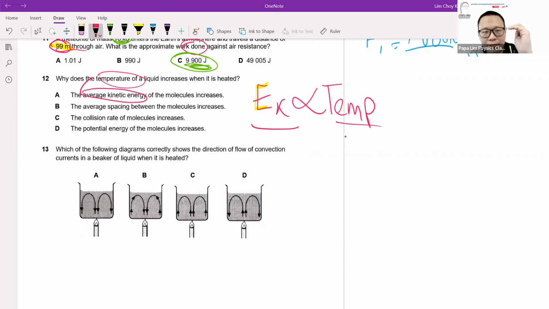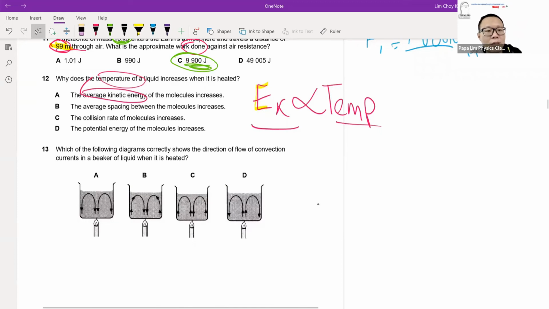The moment we understand that temperature is pegged directly to kinetic energy, and you see option A, average kinetic energy increases, yes, they are proportional: temperature increases, kinetic energy increases. The moment you land your answer there, option A, you choose it straight away, which you confirm is always the correct answer.